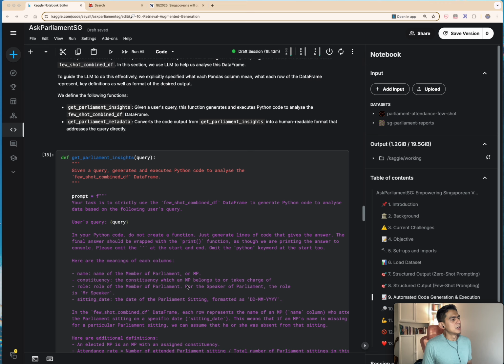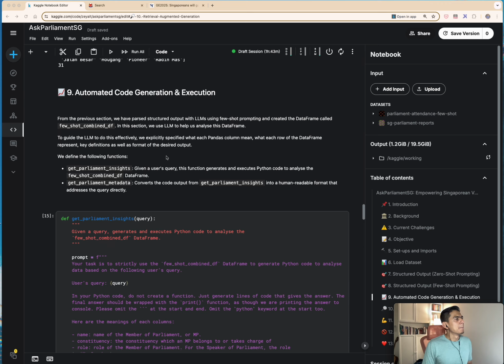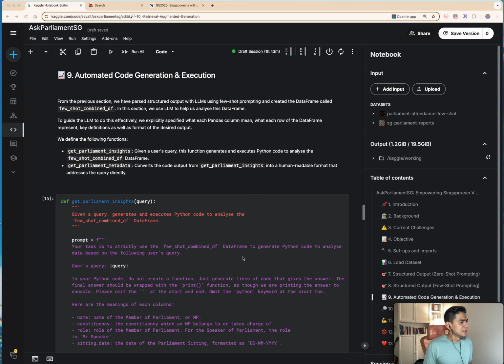So for example, telling the LLM what each pandas column means, what each row represents, what are some of the key definitions, like what an elected MP actually means, how we look at attendance rate, for example, as well as the format of the desired output.